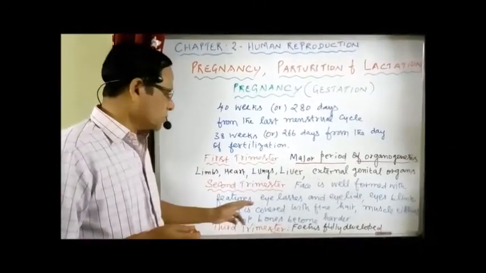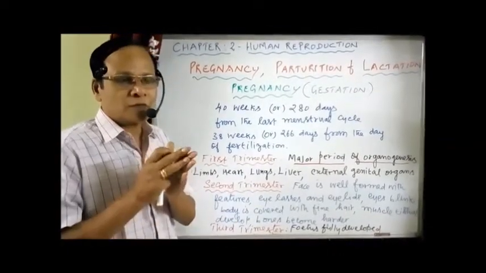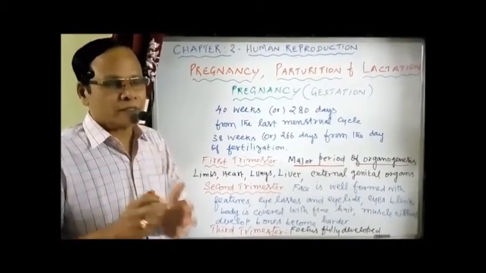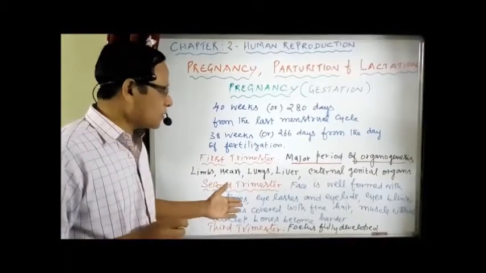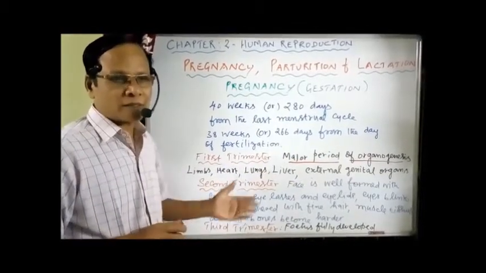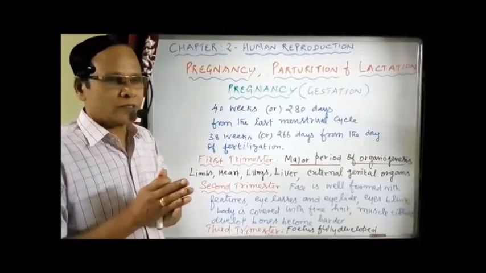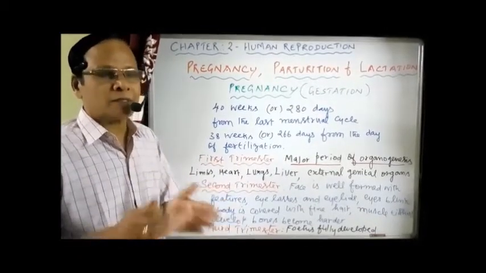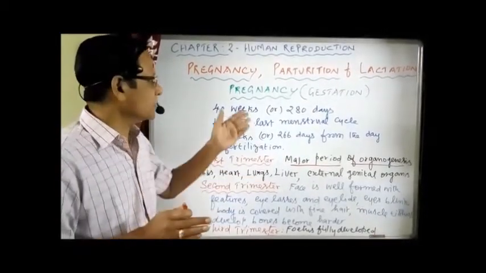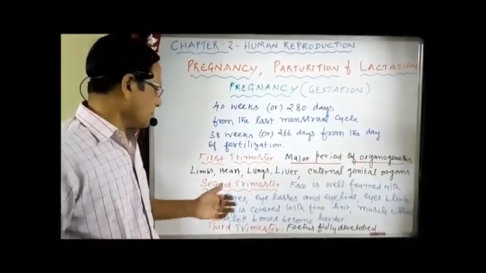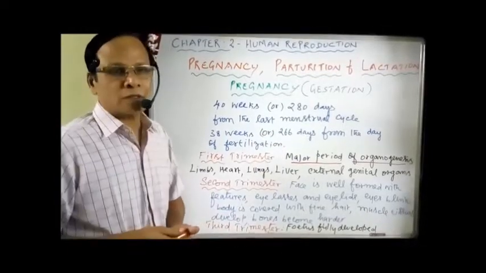Now during the third trimester, the fetus is fully developed and ready for delivery. That marks the end of the third trimester. That is, the embryo, or we can say the fetus, is fully developed and ready for parturition, or we can say there is a delivery. That marks the end of the third trimester.